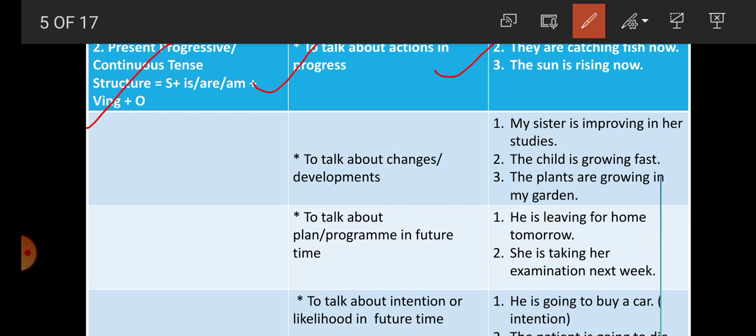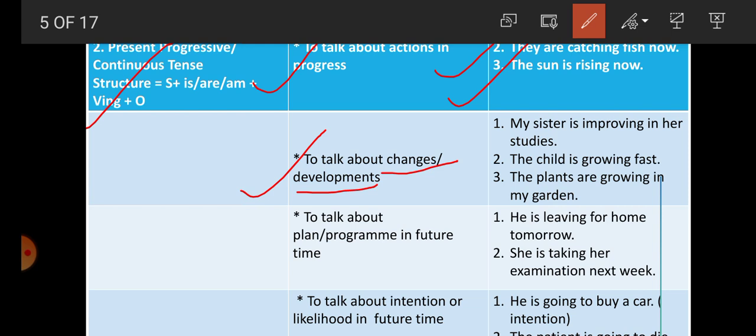The sun is rising now. It tells us that the action is going on now. Action is in progress. Next one, to talk about changes and development. If there are changes and development in someone, we use present progressive or continuous tense.